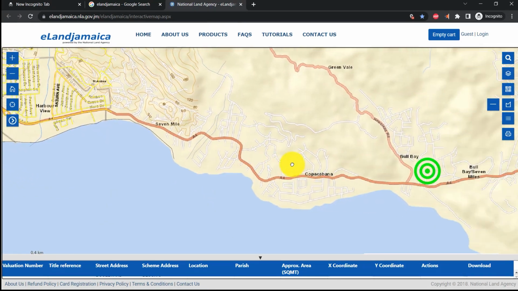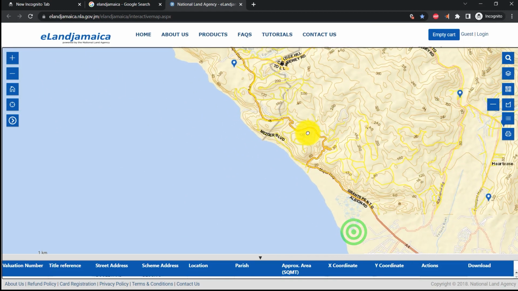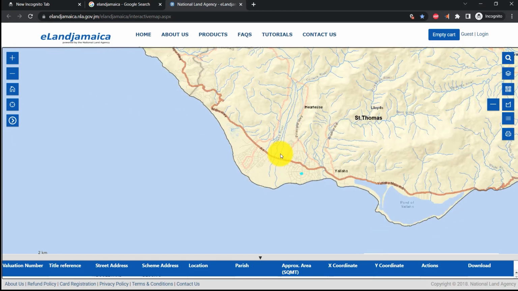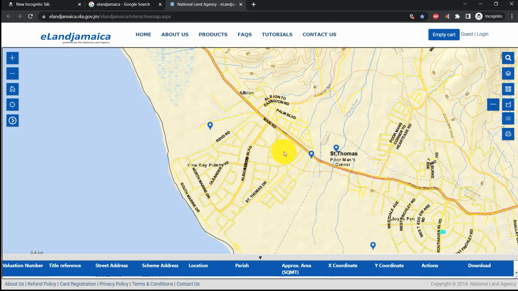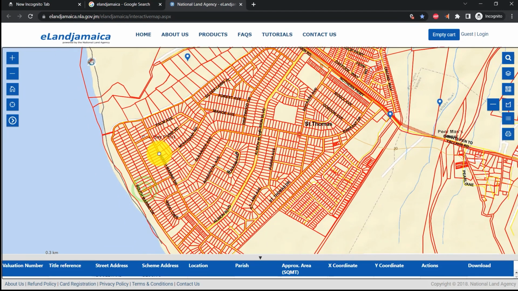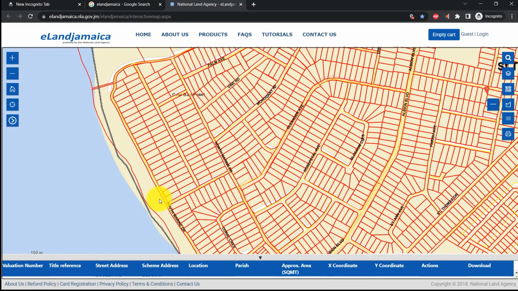We're going to head straight over into the Albion community, as that is a more familiar territory as we fly the section 1A route most frequently. All right, so we are here in the Albion community, and this is the Cow Bay area. You may have seen a video of the Cow Bay region. This is closer to the sea.